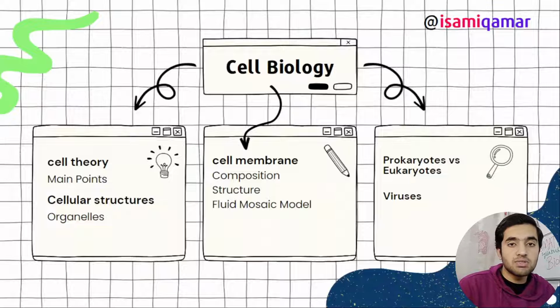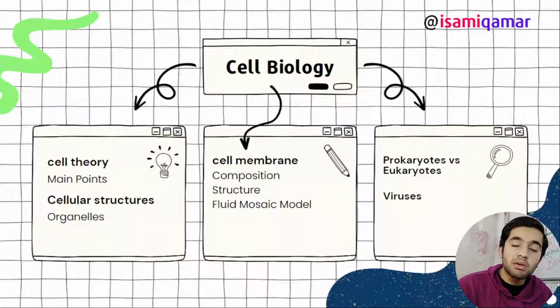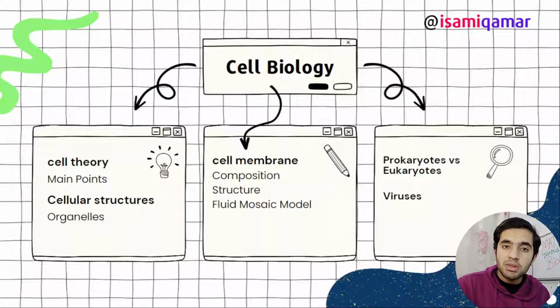Introduction, like history: who discovered this, Schleiden and Schwann, and then what are the main points, that all living organisms are composed of cells and all that stuff. Next, there is a statement from a scientist, Virchow I think, I do not remember if I recall correctly. Virchow said that cells arise from pre-existing cells, so you need to remember that. And next, there is cell theory limitations. You also need to study the limitations of cell theory, and that's the main point.